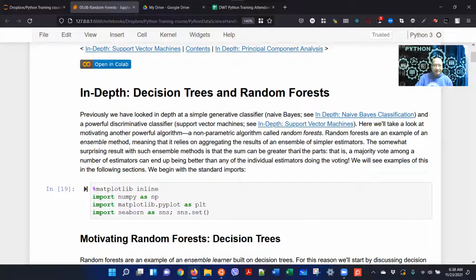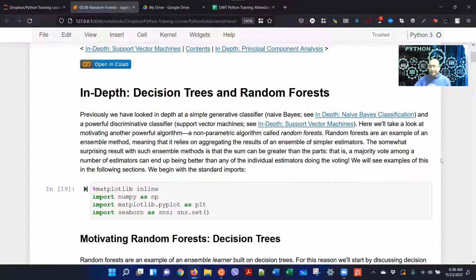Random forest is an example of an ensemble method, meaning that it relies on aggregating the results from an ensemble of simpler estimators. So what this means is that you basically train a lot of models, say different models, and then you aggregate the results, average or aggregate, and then you come up with the final result. That we call an ensemble method.